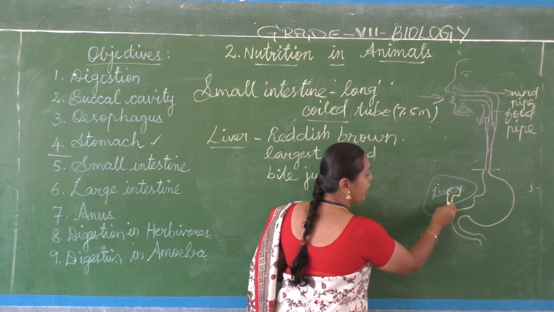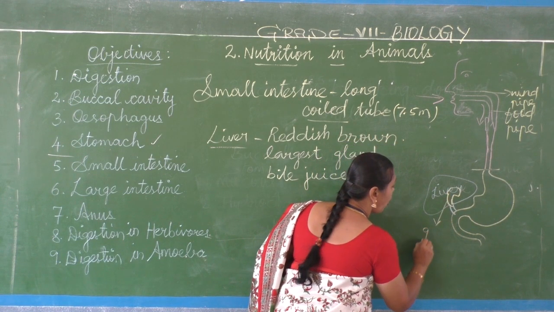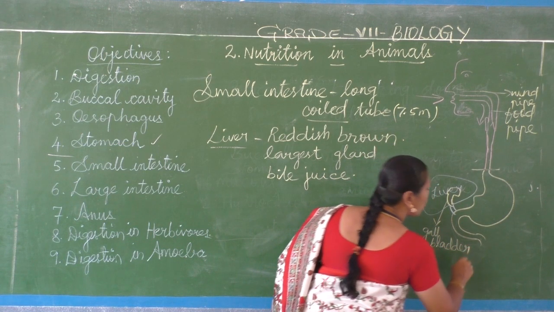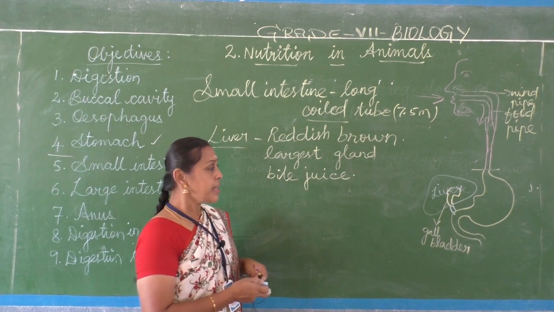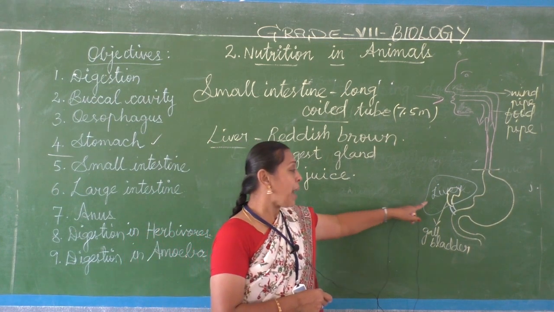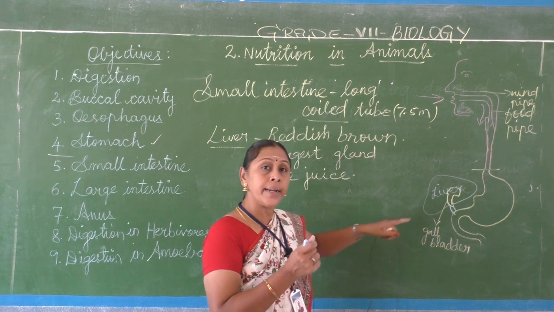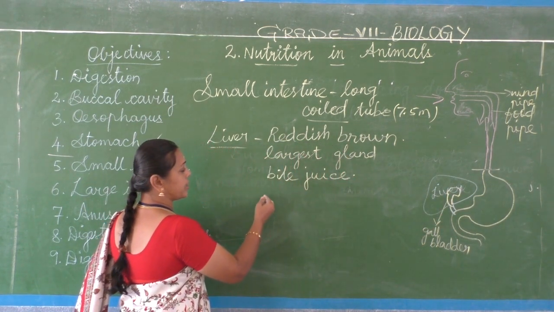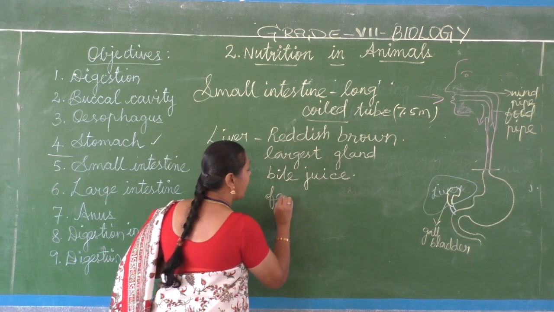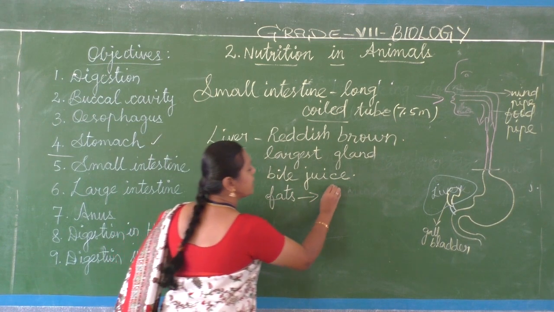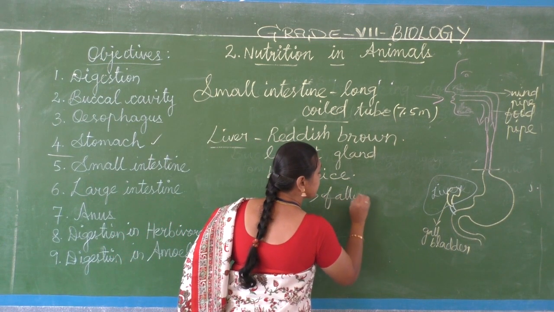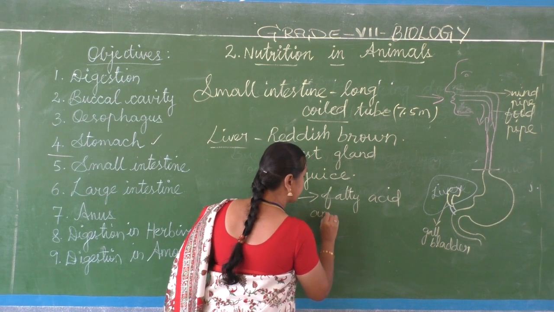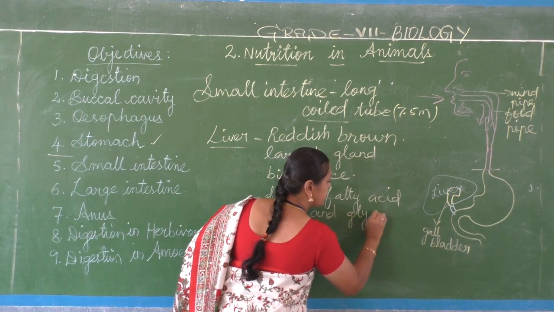This is the liver and this yellow part is the gallbladder, where the bile juice is stored. The bile juice secreted in the liver is stored in the gallbladder, and it helps in the digestion of fats into fatty acids and glycerol.